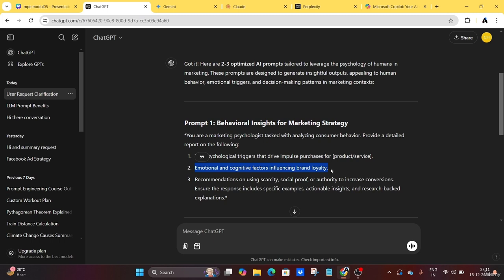If I miss this information in the prompt because of my lack of knowledge, the output will just skip it, and I lose that information.